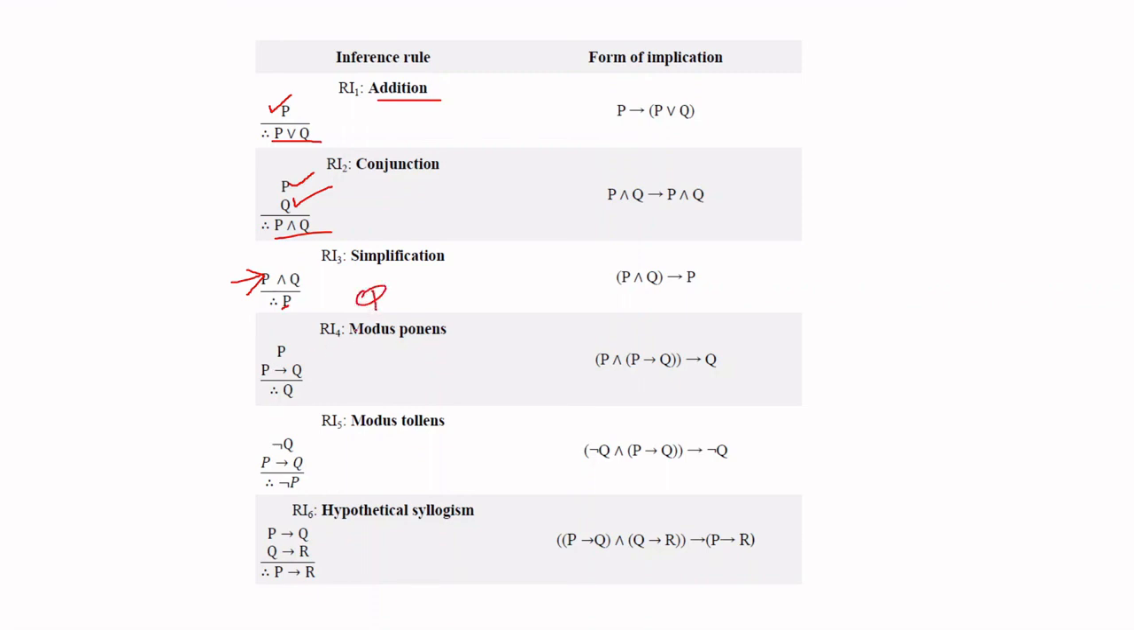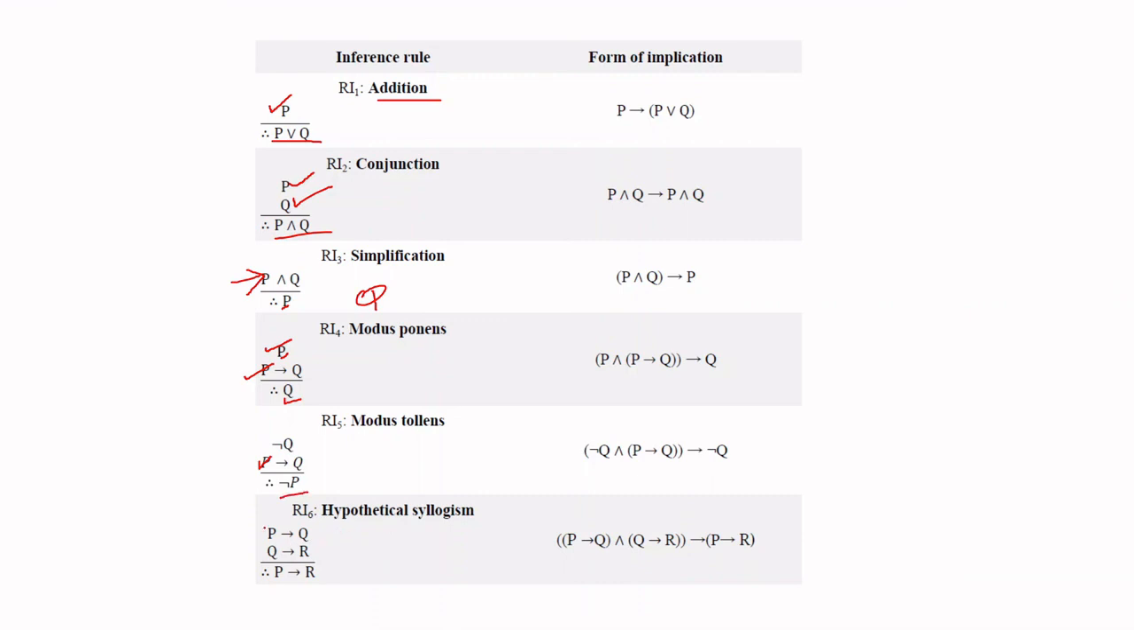Now, next is modus ponens. What modus ponens says is, we know that P implies Q is true. That is, if P is true, then Q is true. Now we know that P is true, then we can infer that Q is true. Similar, but in a reverse way, is modus tollens, where we say if P is true, then Q is true, but Q is not true, therefore we infer that P is not true.